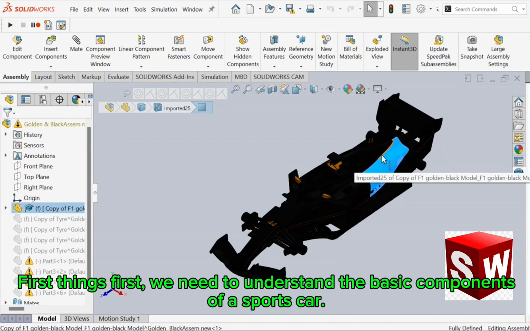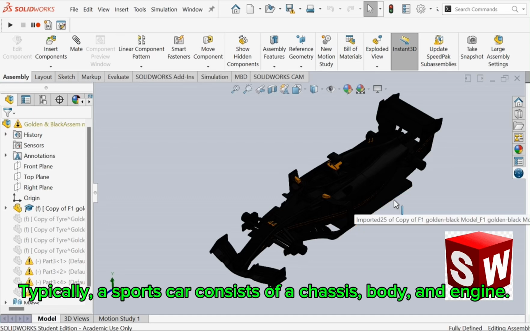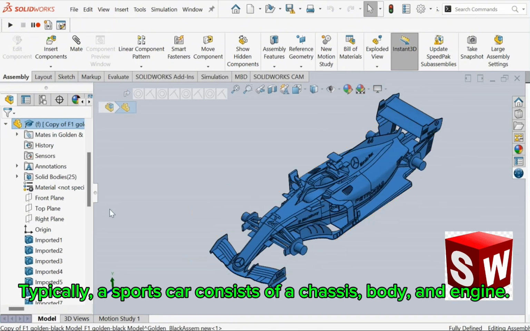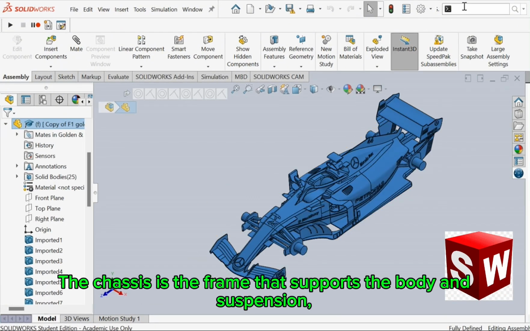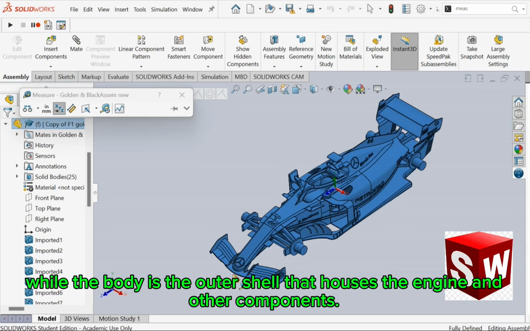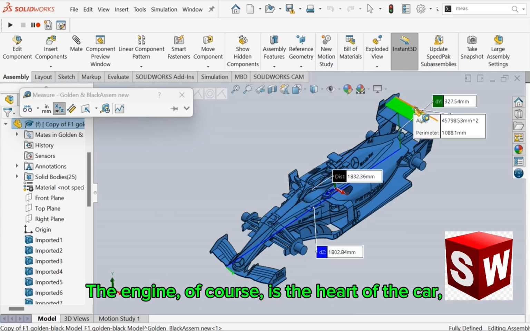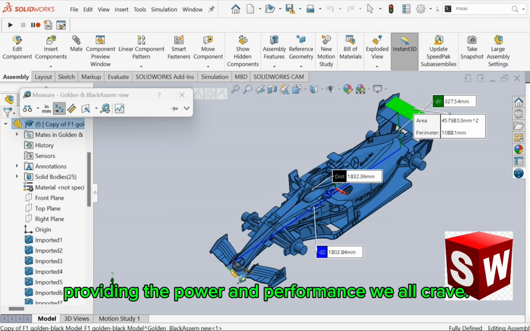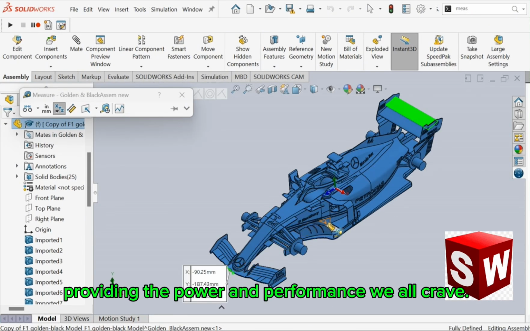First things first, we need to understand the basic components of a sports car. Typically, a sports car consists of a chassis, body, and engine. The chassis is the frame that supports the body and suspension, while the body is the outer shell that houses the engine and other components. The engine, of course, is the heart of the car, providing the power and performance we all crave.